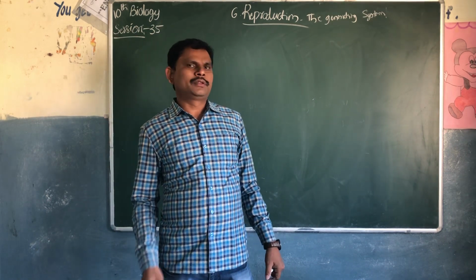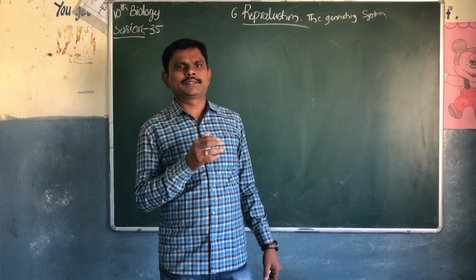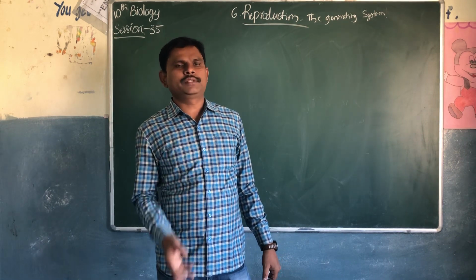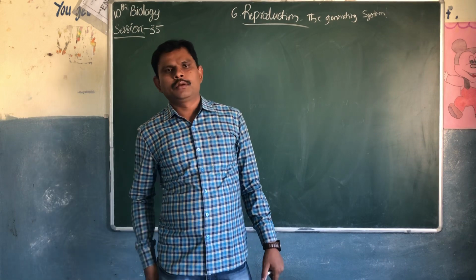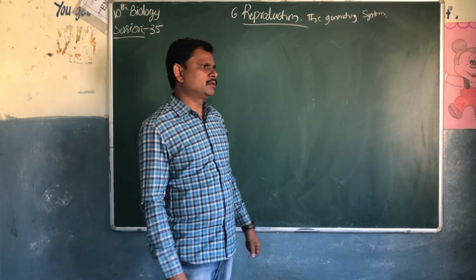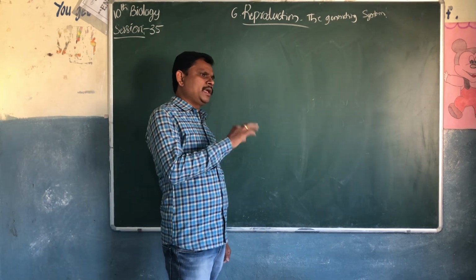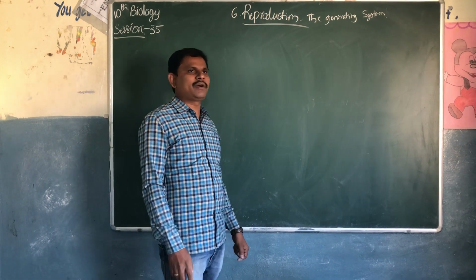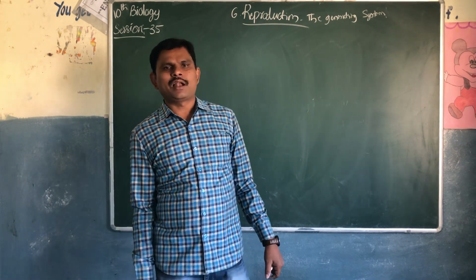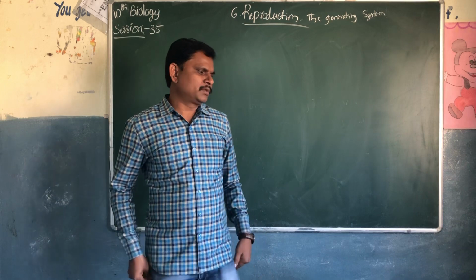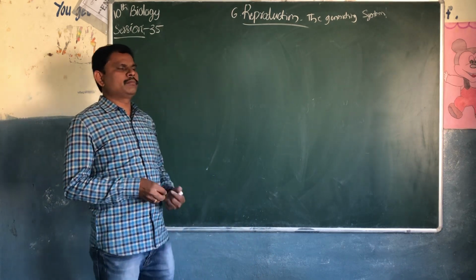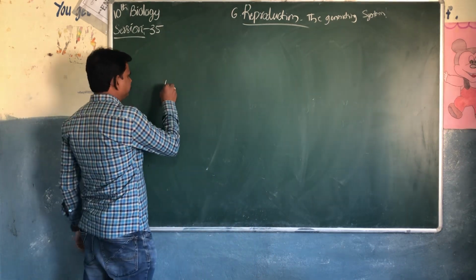So the female gametes and male gametes fuse in sexual reproduction. But in asexual reproduction, there is no fusion of male and female gametes. Such type of reproduction is called asexual reproduction, the asexual mode of reproduction.